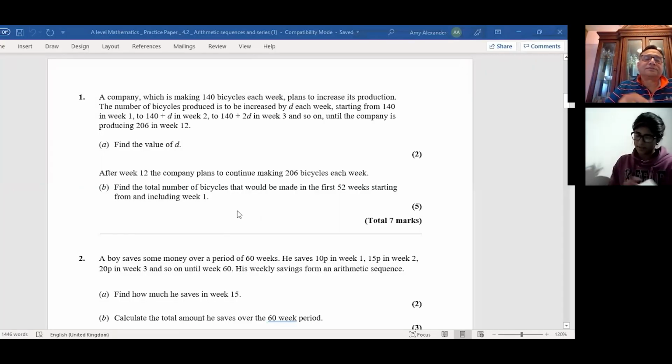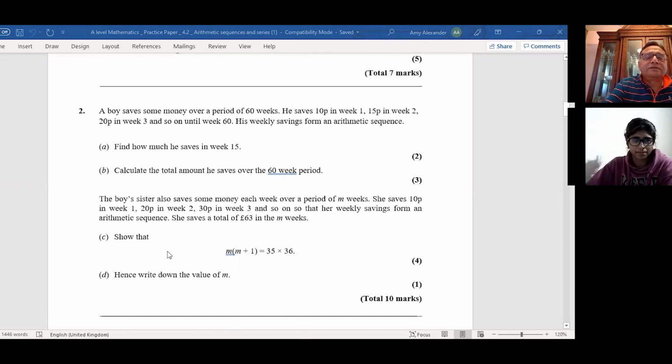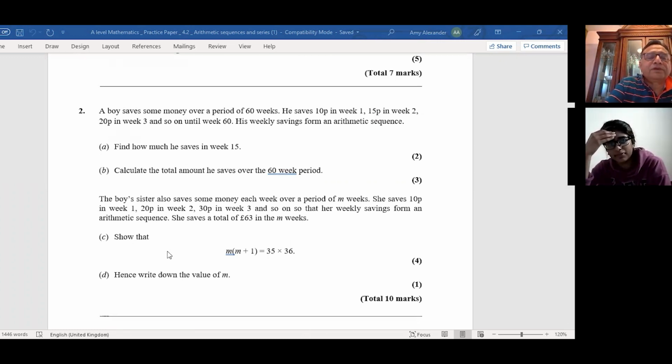I think it's that. Okay, so yes. So 2C. Okay. That part there. So a boy saves some. Tell me first, what was the solution of A? Read the question, please.